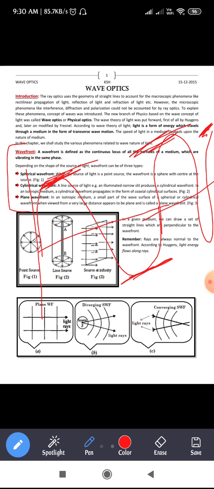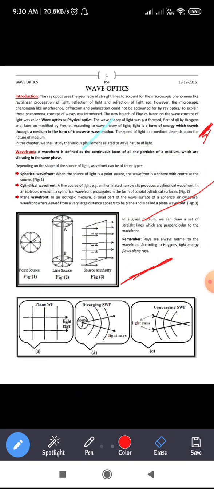The particles which are at the crest. Okay, the easiest way I'm saying to understand. So when you join all the particles which are at the crest, that itself is called the wavefront. Okay, or else you can understand it like this also.